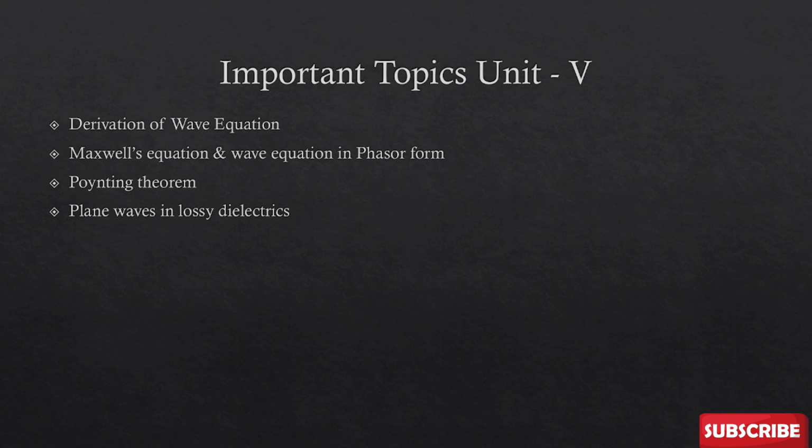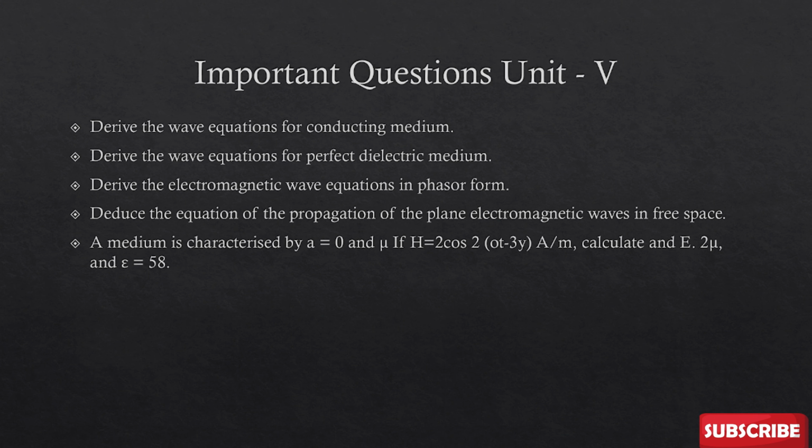Important topics for unit 5 will be derivation of wave equation, Maxwell equation and wave equation in phasor form. Basically, both these equations you have to show in phasor form. Poynting theorem, which is spelled a little differently here, and plane waves in lossy dielectrics. You can expect questions like this from unit 5: derive the wave equation for conducting medium, derive the equation for perfect dielectric medium.